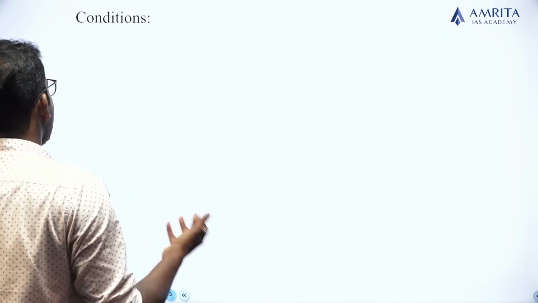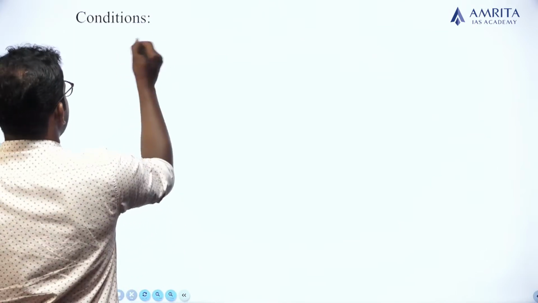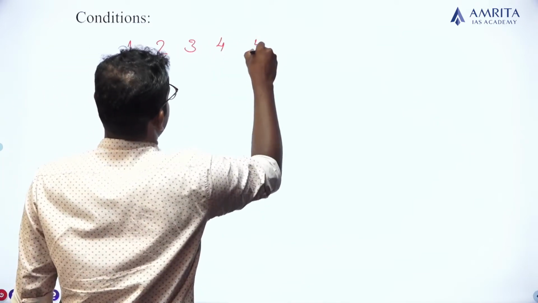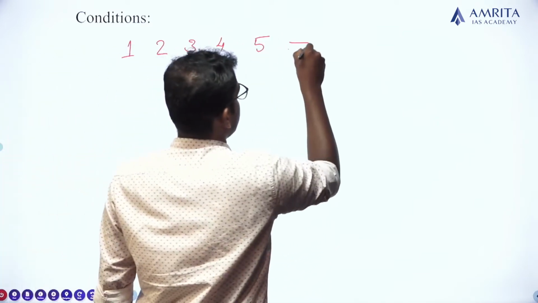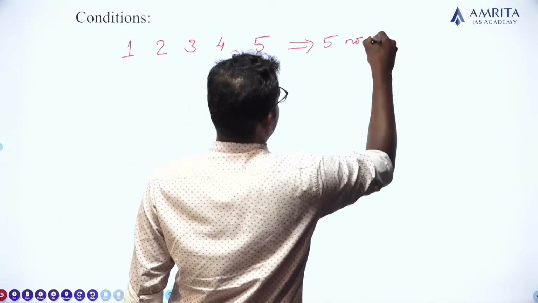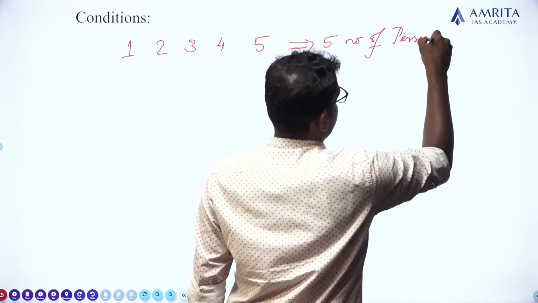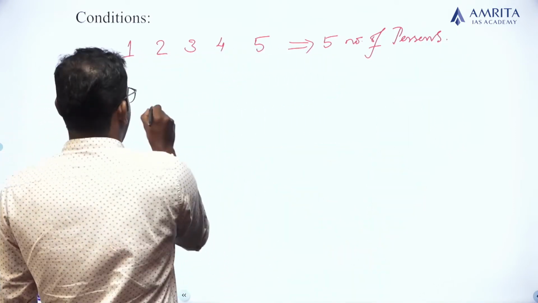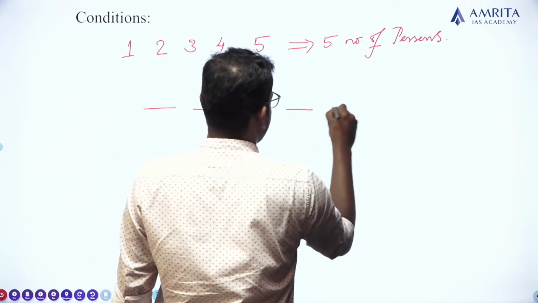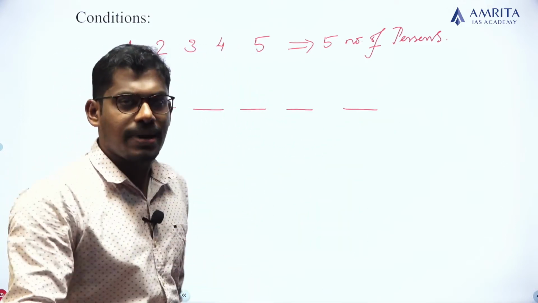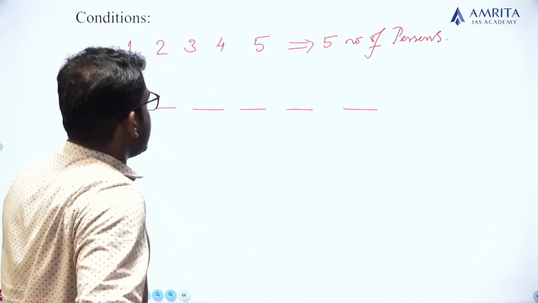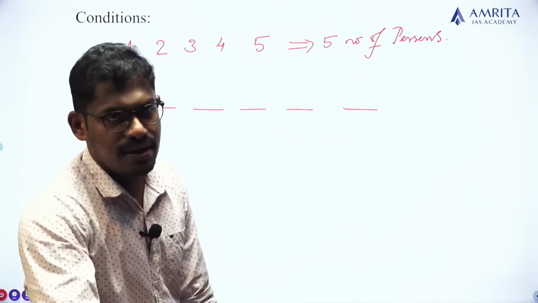let me explain the idea by taking two simple examples. Let me say there are 5 persons, and there are 5 positions to be occupied by these 5 persons. Clear? Okay. I have to place these 5 persons in these 5 positions.